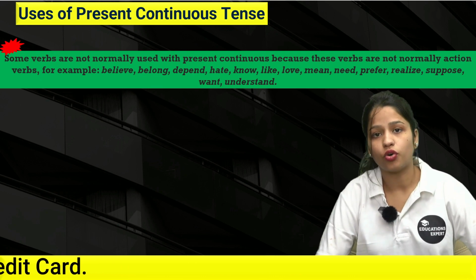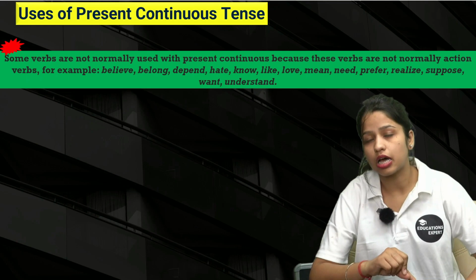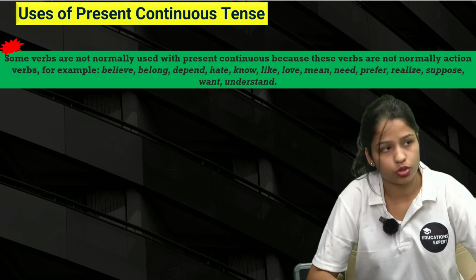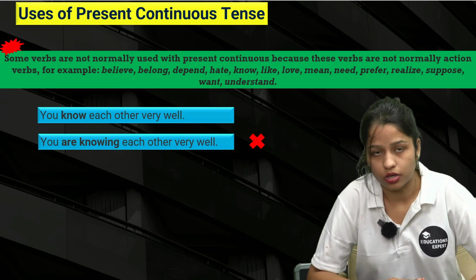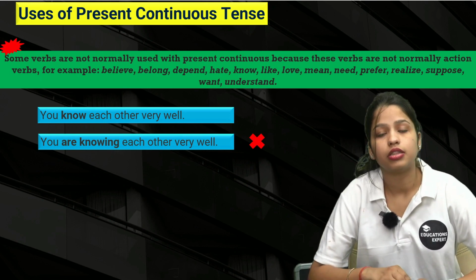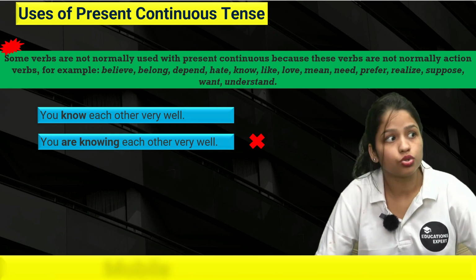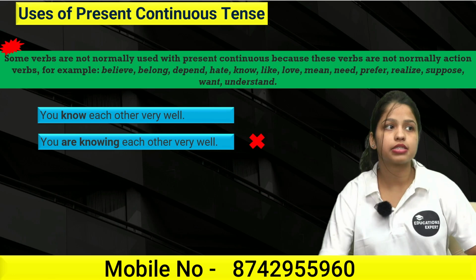These are the verbs that we don't use in present continuous tense because these are not normally action verbs. For example, you know each other well. This is the correct one. If you say you are knowing each other very well, this would be wrong. You know each other, right? This would be the correct one. I hope this is clear for you.